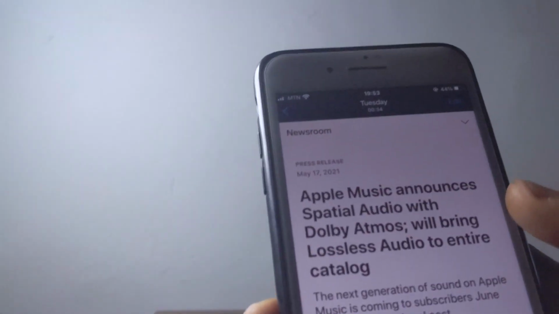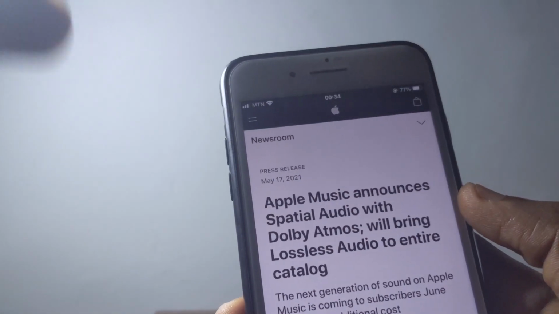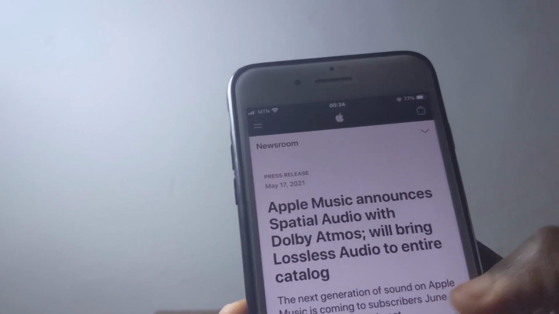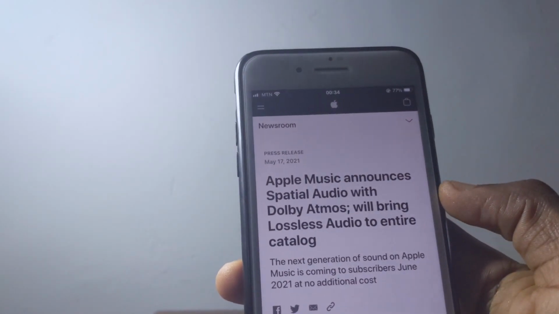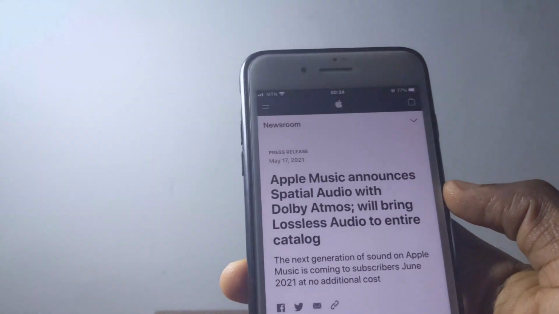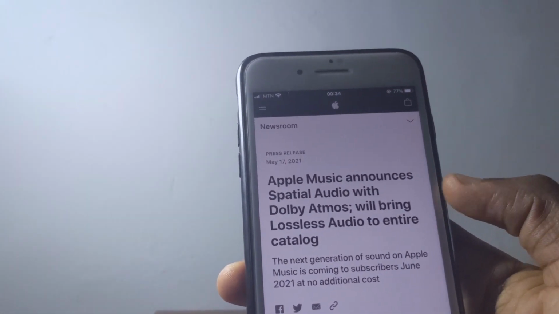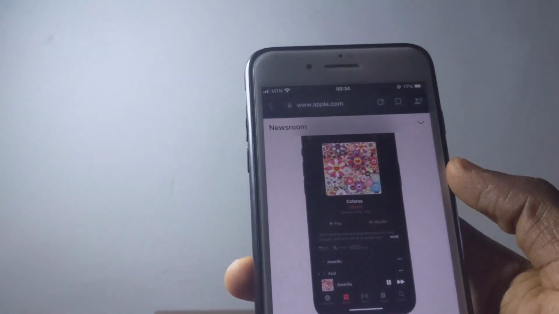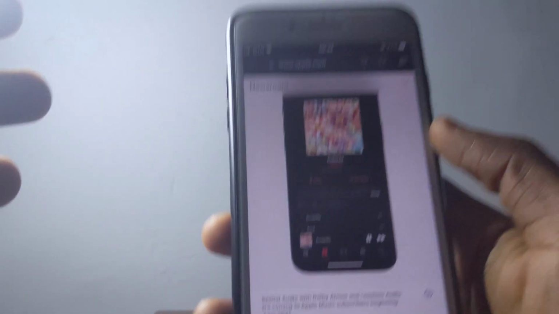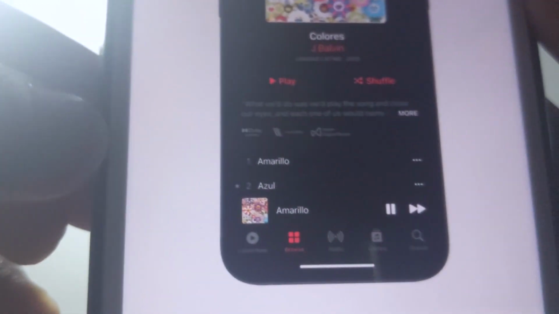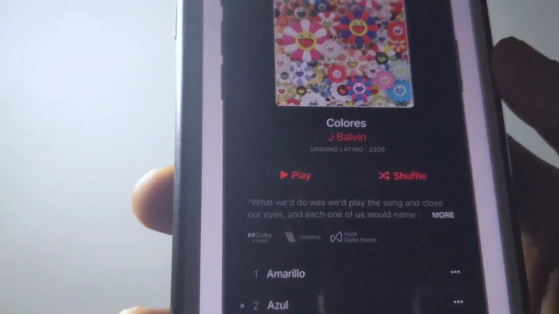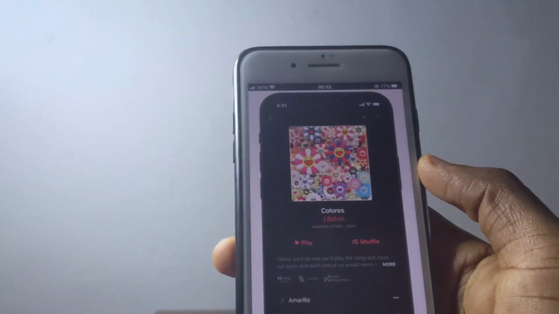So Apple actually brought a lot of new stuff right here, announcing spatial audio with Dolby Atmos, which is coming to us in June after the release of iOS 15. This is actually going to come with iOS 15, but the good thing about this one is you're not going to pay anything. The subscriptions you have already are going to still be the same. When you check right here, you're going to see Dolby Atmos and a whole lot of new stuff, and you're going to see a lot of changes when it actually drops to us come June 7th.